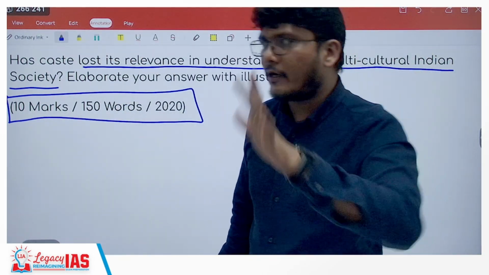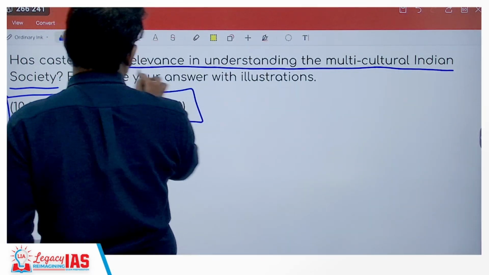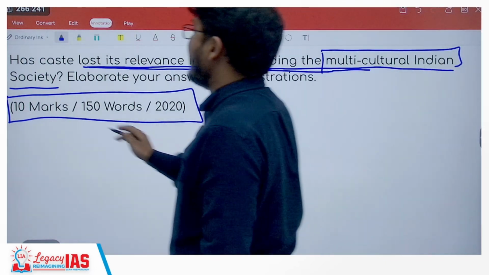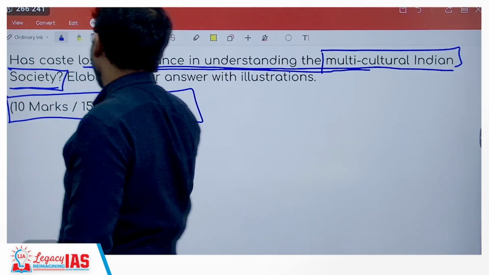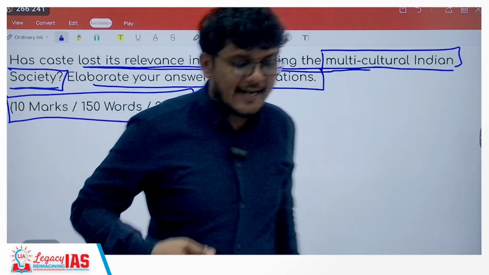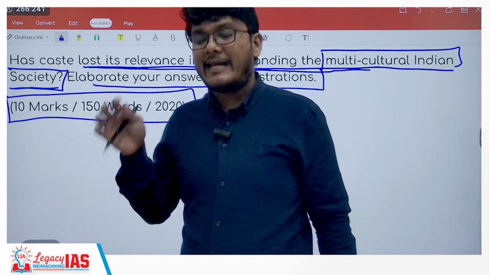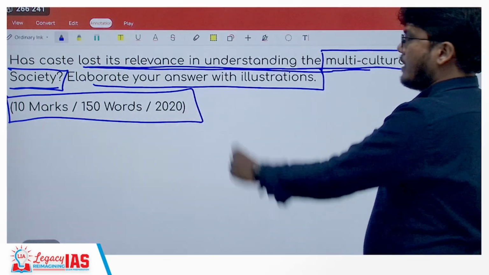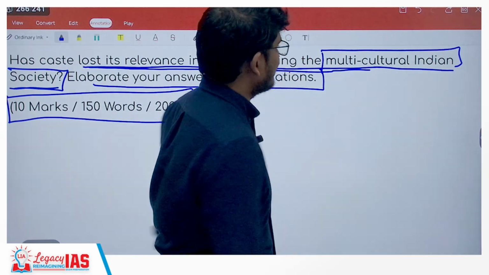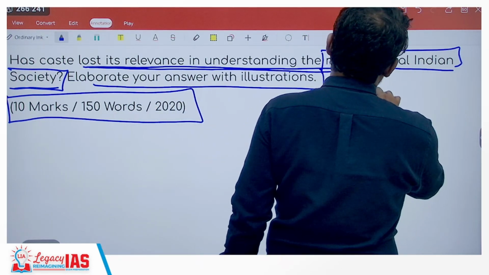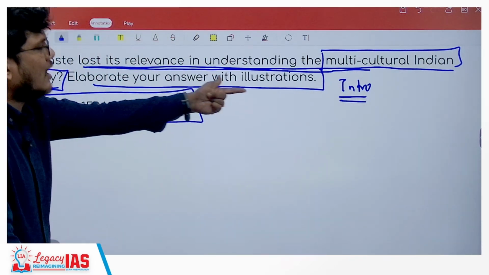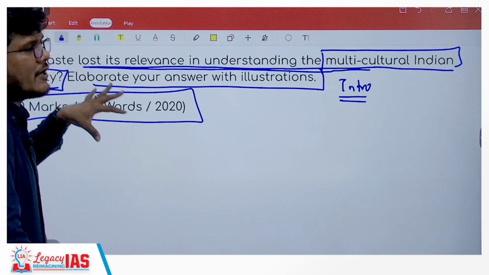But let us look at the question. Has caste lost its relevance in understanding the multicultural Indian society? Elaborate your answers with illustrations. So you have to explain and give examples over here. You have to illustrate that particular thing. Interestingly, it is just 10 marks, 150 words. So how do you proceed? Of course, the introduction. Now, the introduction itself can be such that it starts addressing the answer. So what could be your introduction here?